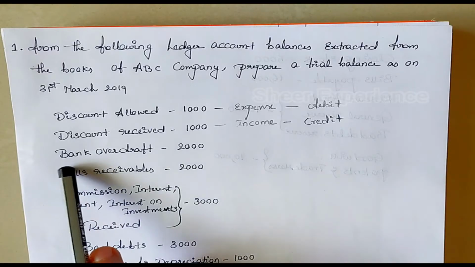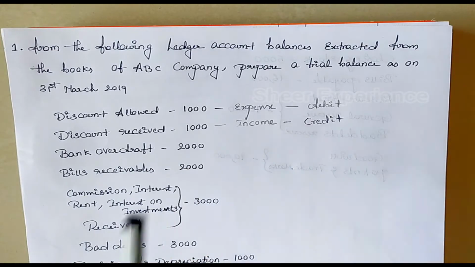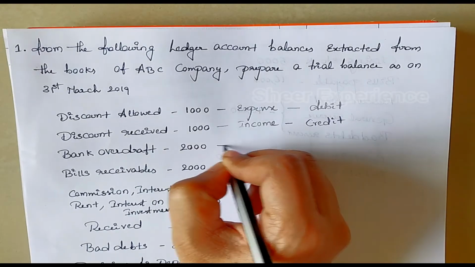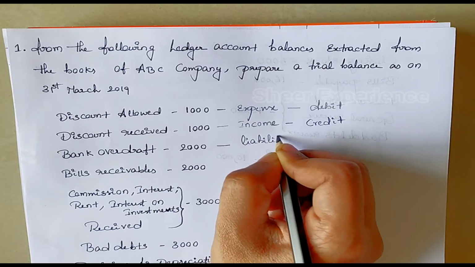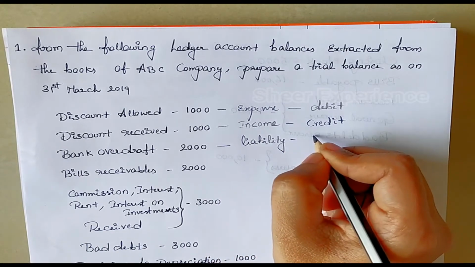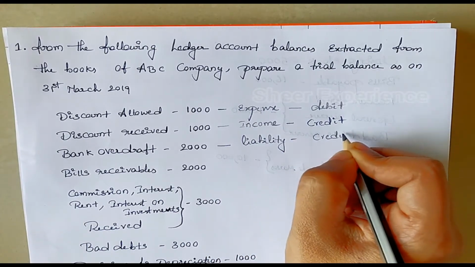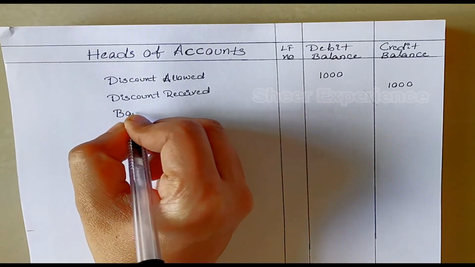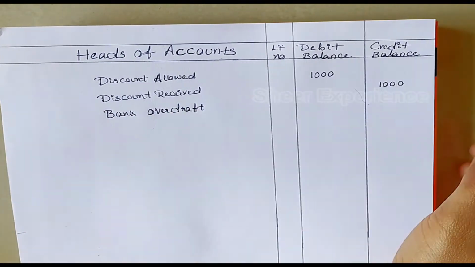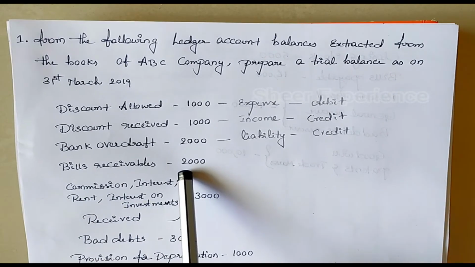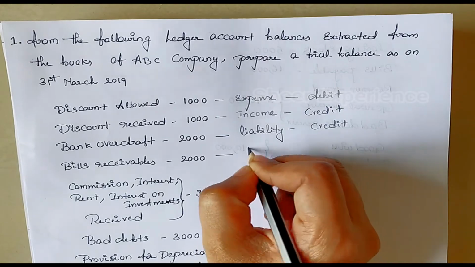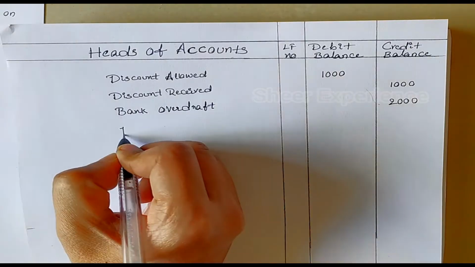Next is bank overdraft. Bank overdraft is nothing but a loan that business has taken from the bank. So business has to repay the loan back to the bank. Hence, bank overdraft is considered as a liability to the business. As per the rule, liability should be credited and the amount is 2000. Next is bills receivable. Bills receivables are assets. Assets should be debited. Amount is 2000.